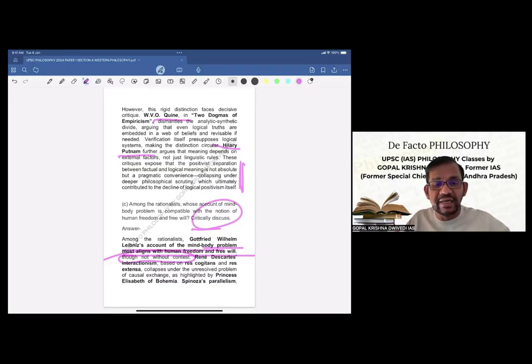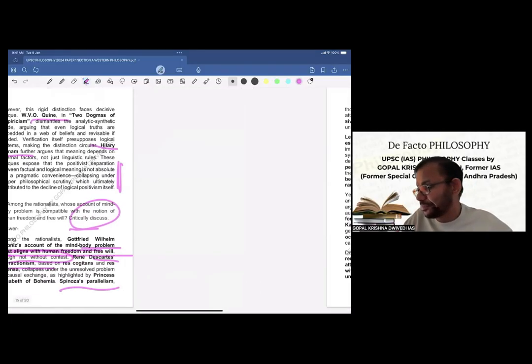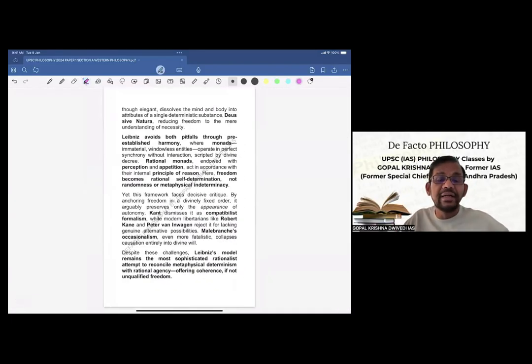René Descartes' interactionism based on res cogitans and res extensa collapses under the unresolved problem of causal exchange highlighted by Princess Elizabeth of Bohemia. So Descartes' interactionism is anyway not allowing freedom or free will. Now Spinoza's parallelism, though elegant, dissolves the mind and body into attributes of the single deterministic substance, reducing freedom to mere understanding of necessity. So Spinoza's concept of parallelism is also not allowing human freedom or free will.